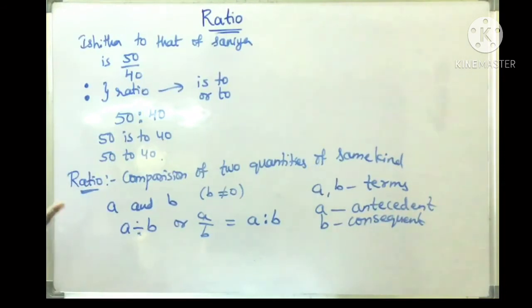We know that a fraction does not change when its numerator and denominator are multiplied or divided by the same non-zero number. So a ratio does not alter if its first and second terms are multiplied or divided by the same non-zero number. Right children?